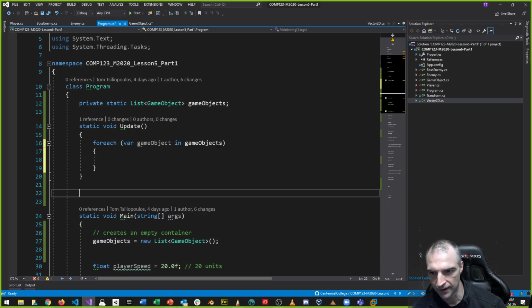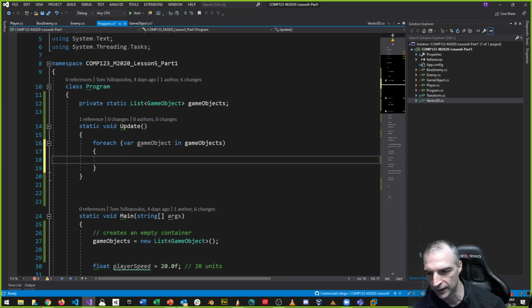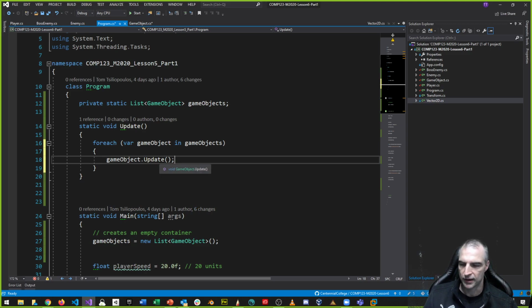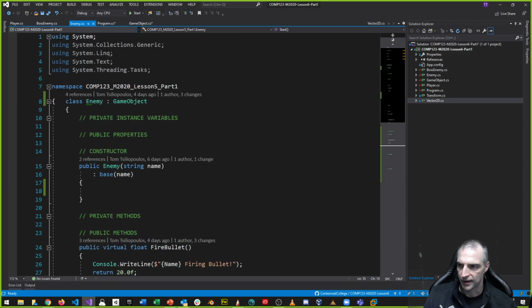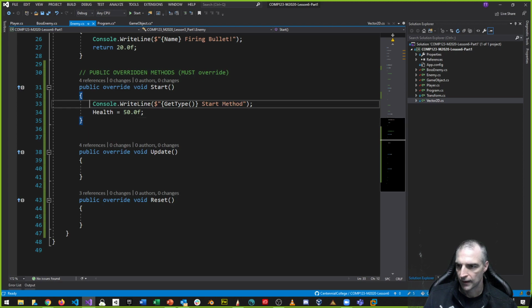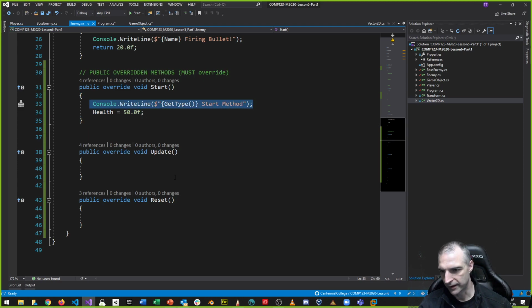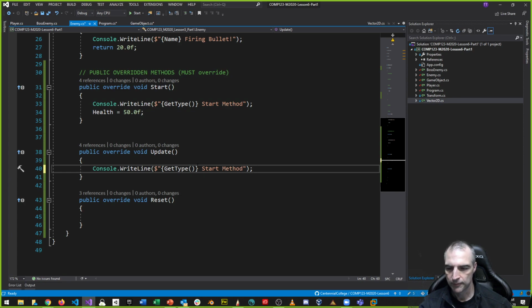For every game object in game objects, I want to call the update function, so I want to say gameObject.Update. I can do that because each game object that I've created has an update function. Every one of them. I'm going to go through the list once, and I'm going to update each of the game objects. Let's make it so that each of the objects gets updated. So I'm going to go into my enemy class, and we'll have another WriteLine. It doesn't do anything right now, but we'll just make it a stub, and we'll say this type got updated.